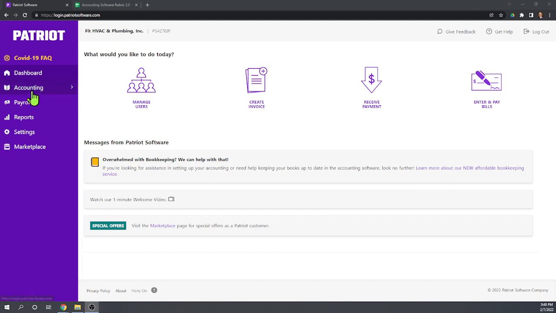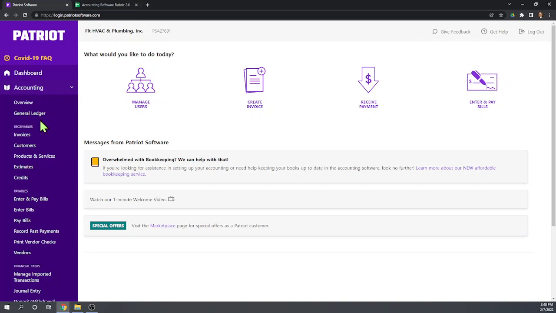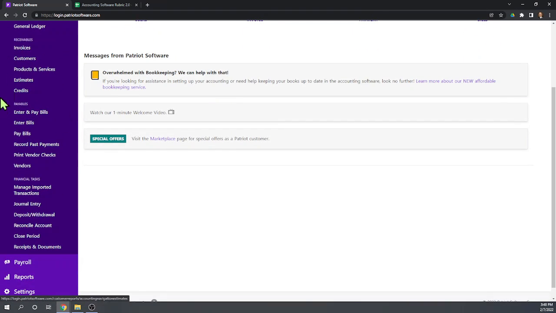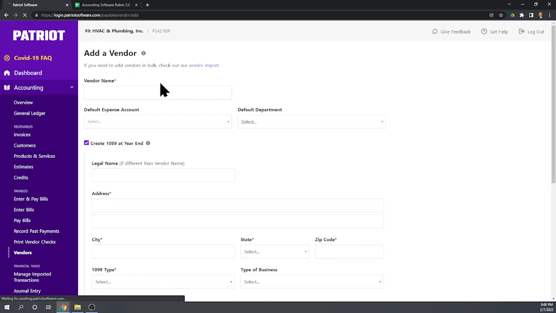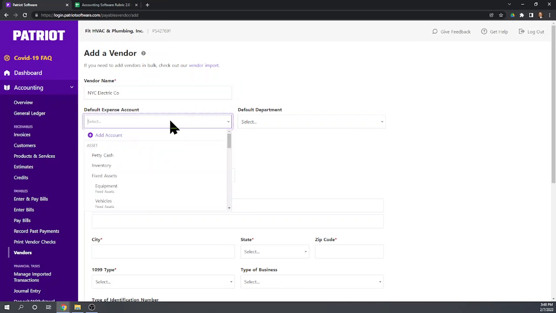So let's go into our accounting tab, and we're going to deal with payables this chapter. So this section here. Okay, so first let's set up a vendor. So let's go to what I would call our vendors center, and it's going to list all of our vendors. We don't have any yet. We can actually import our vendors, but we're just going to add it by hand. And this is New York City Electric Company.